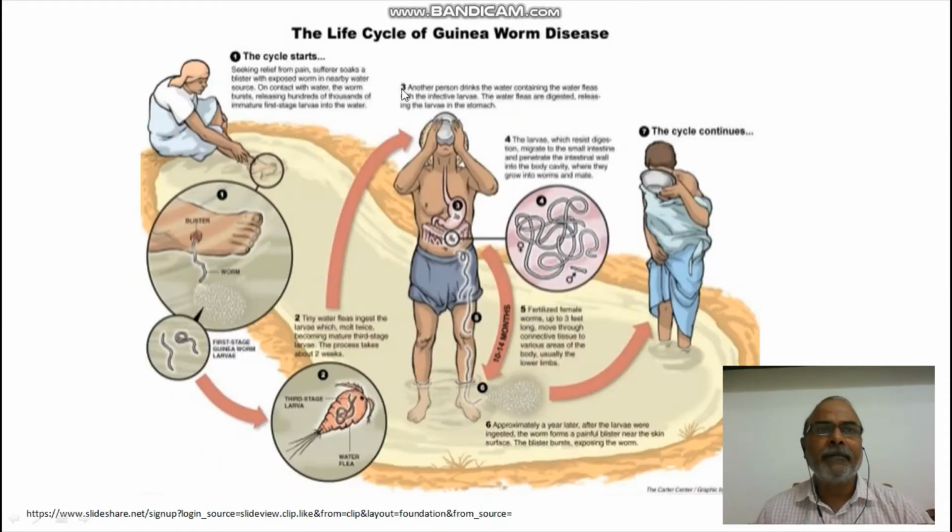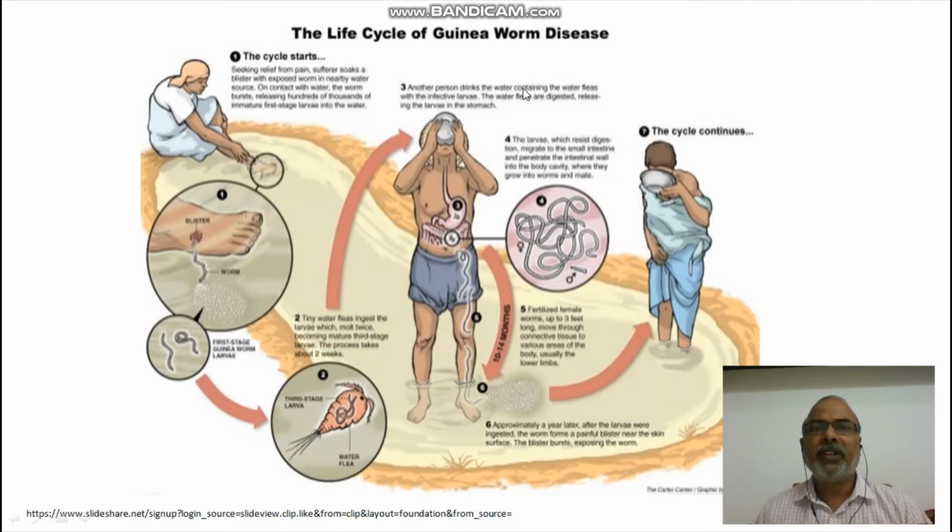Let us see this slide. You see here, a person who is having a Dracunculus worm, for his relief, is putting the entire area submerged in water. As a result of that, the larvae get released. So after that, what happens? The larvae are liberated into water. Thousands and thousands of larvae are liberated into water. These larvae start swimming in water and select the suitable host called Mesocyclops. Inside the Cyclops, the larvae develop for 2 molts, and the water which has these Cyclops is consumed by a person.